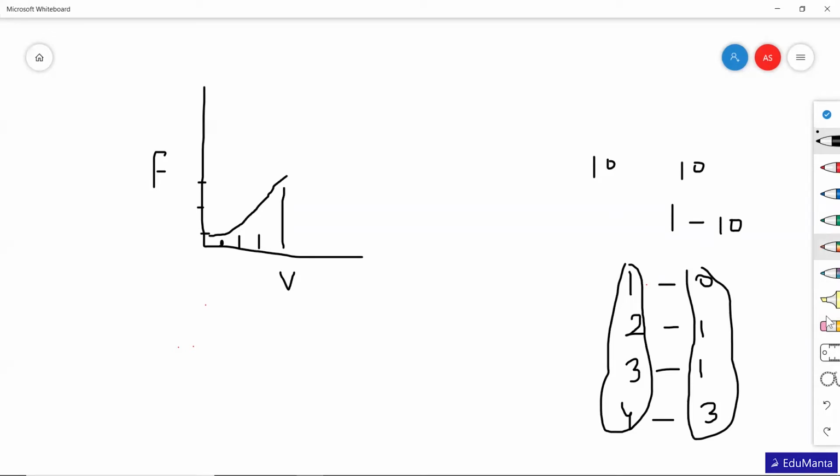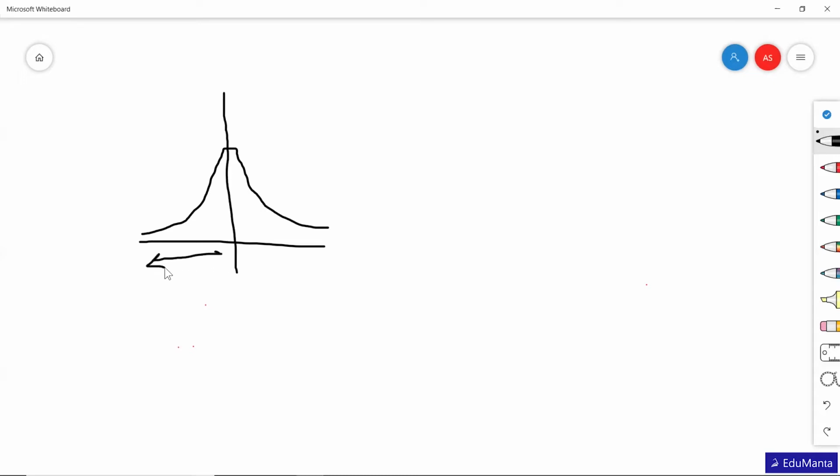When we talk about symmetric data, it looks something like this, which we also call normally distributed data. If we divide it exactly from the middle, 50% of the population is on this side and 50% of the population falls on this side. So these kinds of distributions are called symmetric distributions.